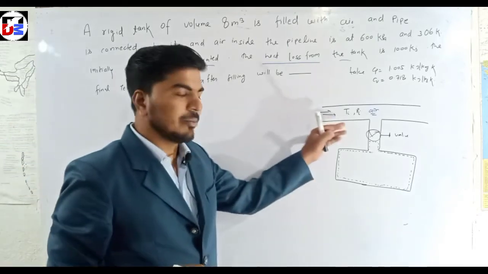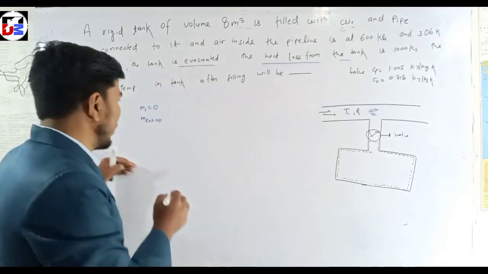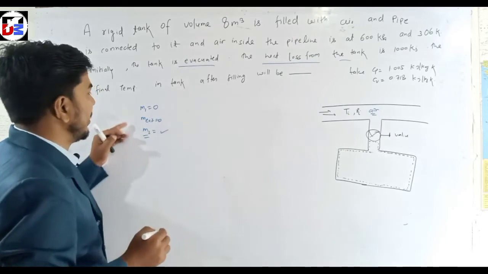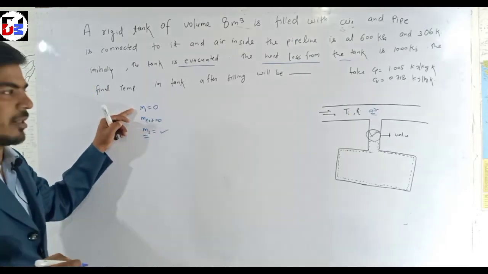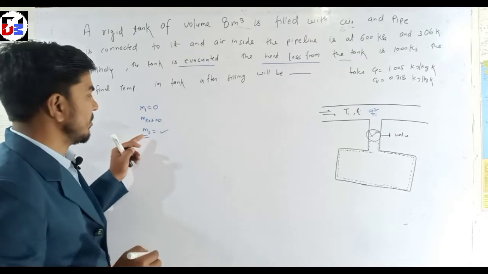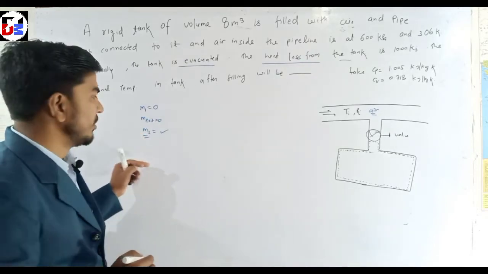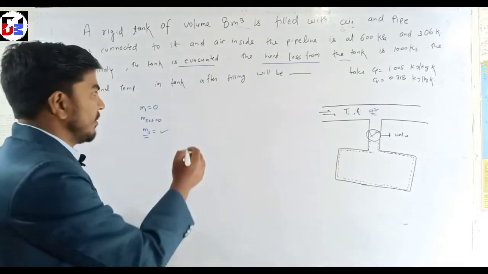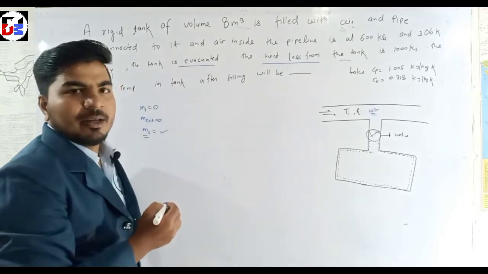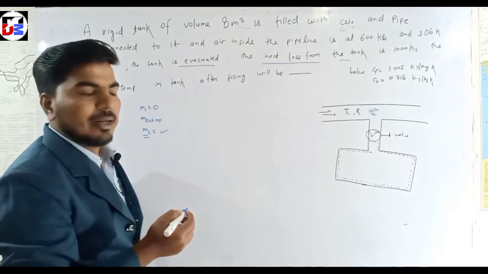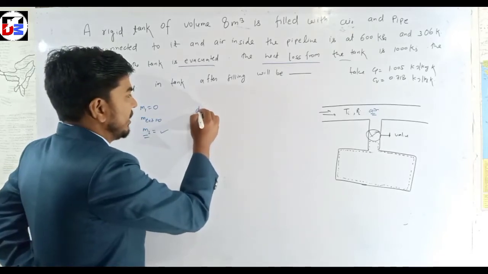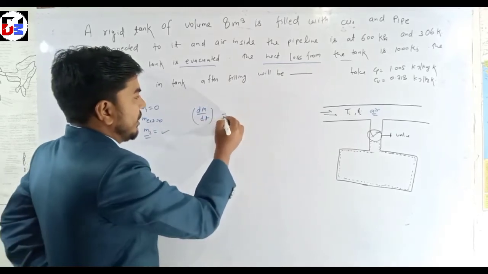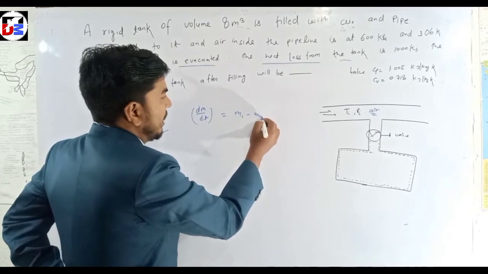But after some time a mass is accumulated, that means m2 is present. This is the initial mass of air, and after some time we get the mass of air m2. And what is the change of mass? We apply mass conservation in the unsteady problem, dm/dt, the change in mass in and mass out.